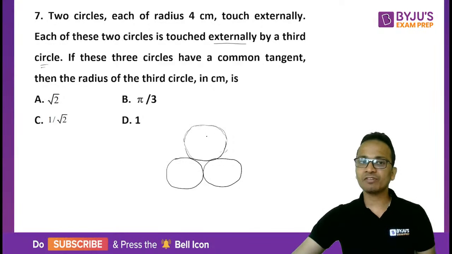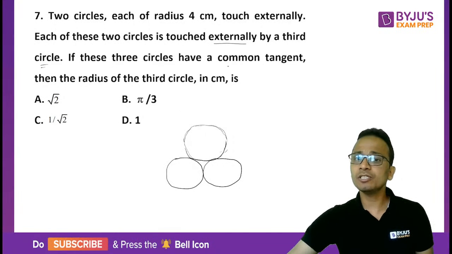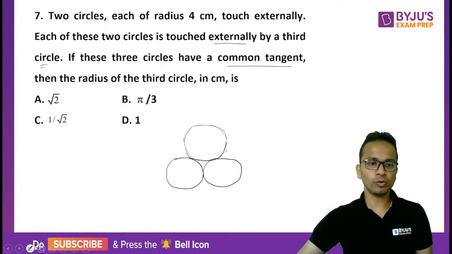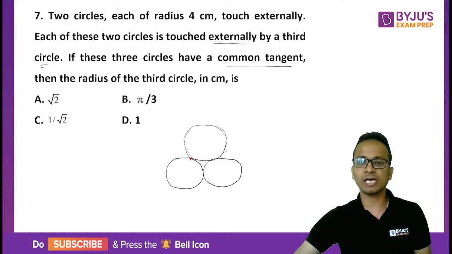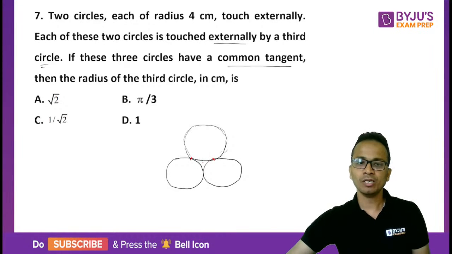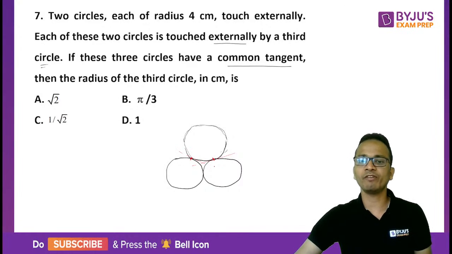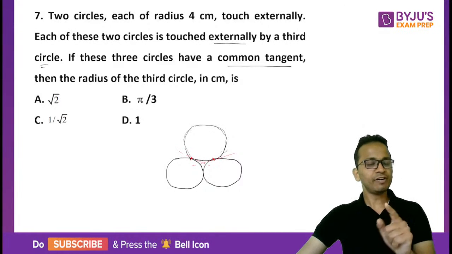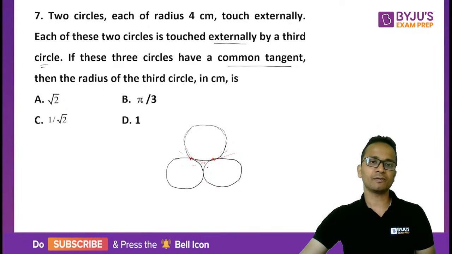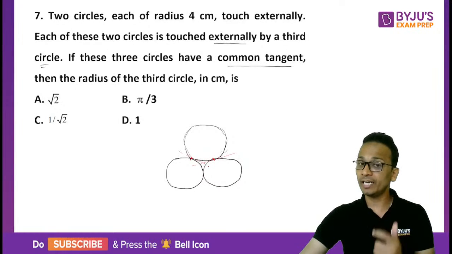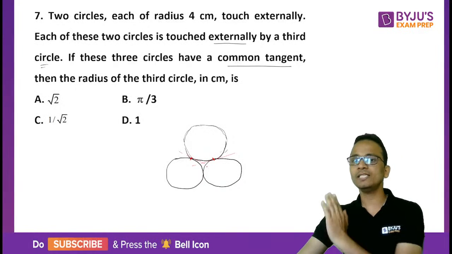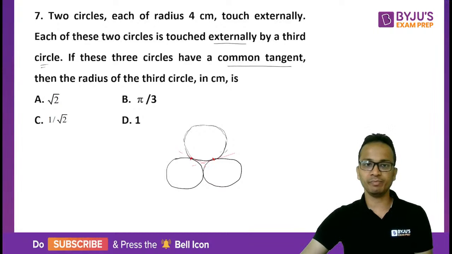Now what happens after that is these three circles have a common tangent. Let's say these circles are touching at these points. The tangent drawn at this point will be like this and the tangent drawn at the other point will be like this. So if I draw the three circles in this manner, I will not be able to draw a common tangent, a tangent which is common to all these three circles.